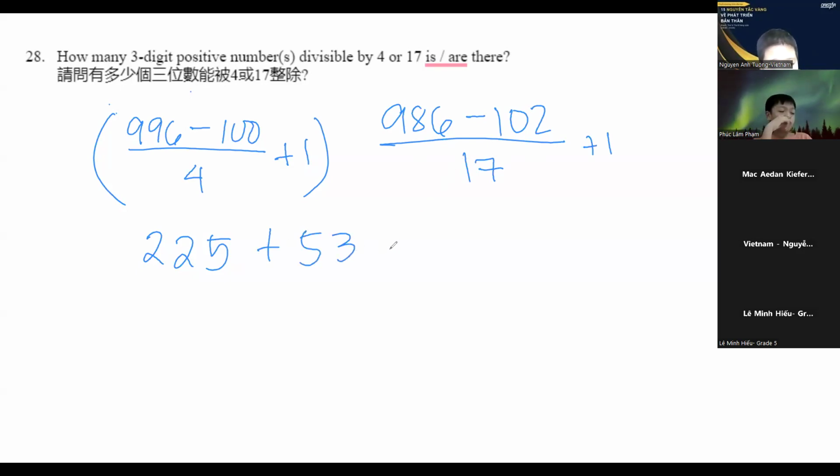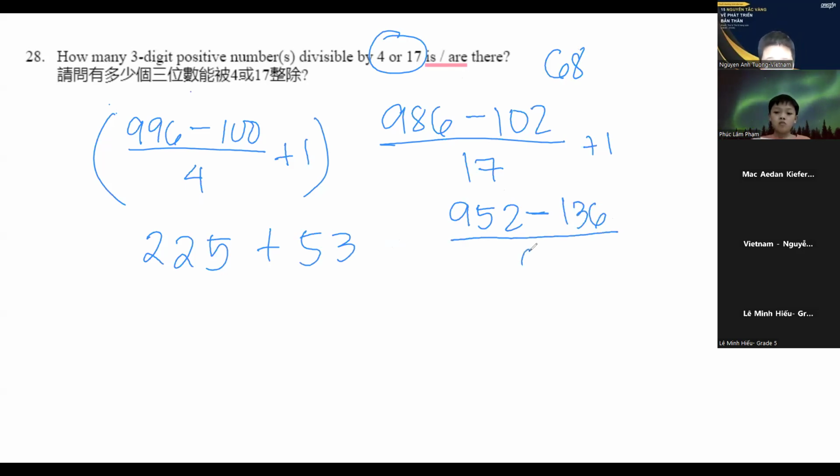Okay, thank you. And now for both 4 and 17, their LCM is 68. The biggest 3-digit number divisible by 68 is 952, minus 136, over 68, plus 1.